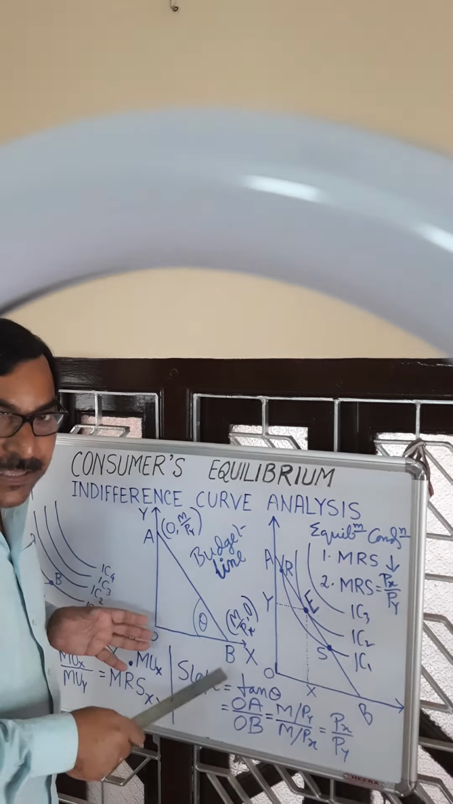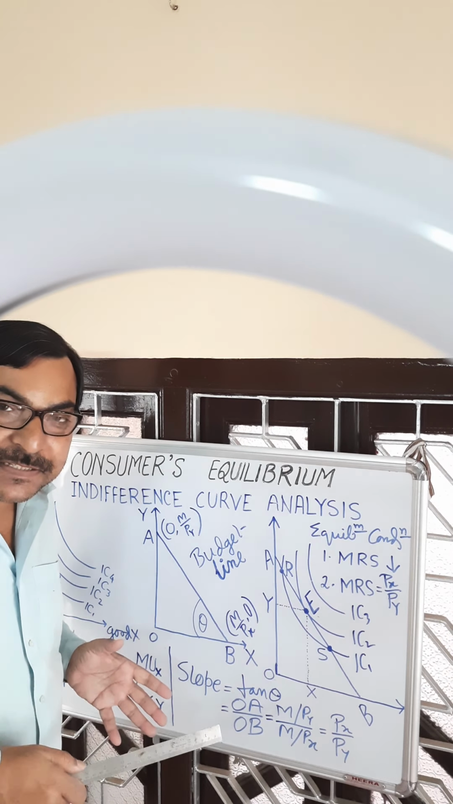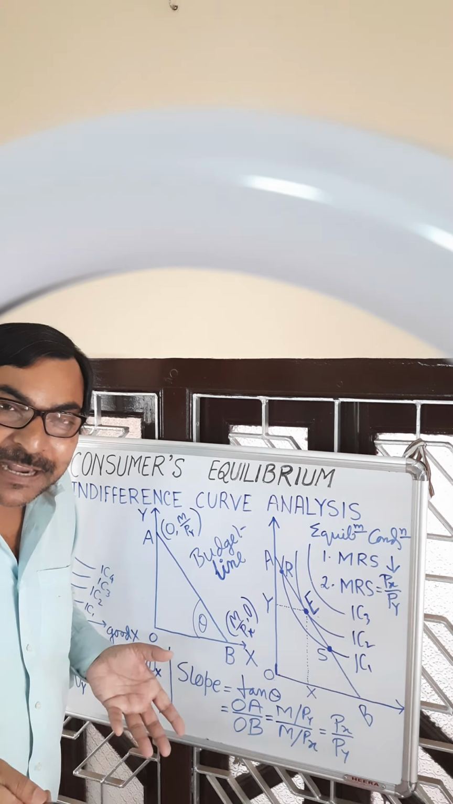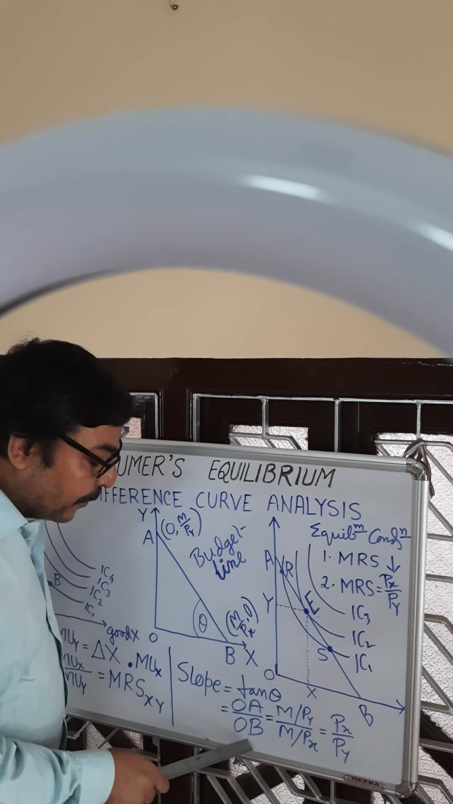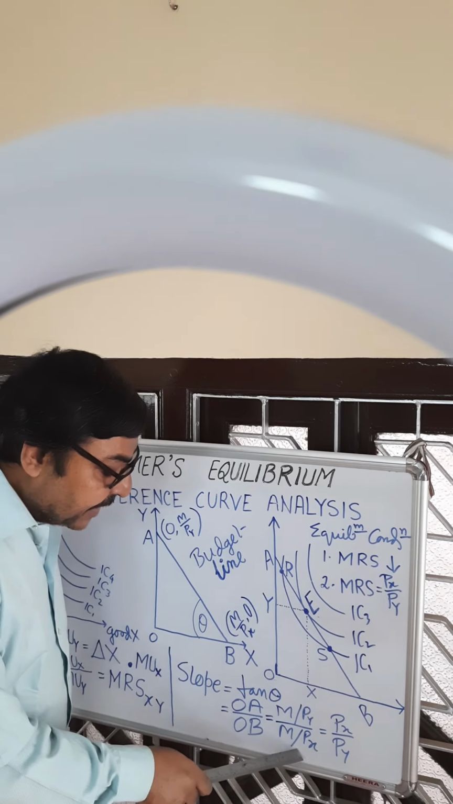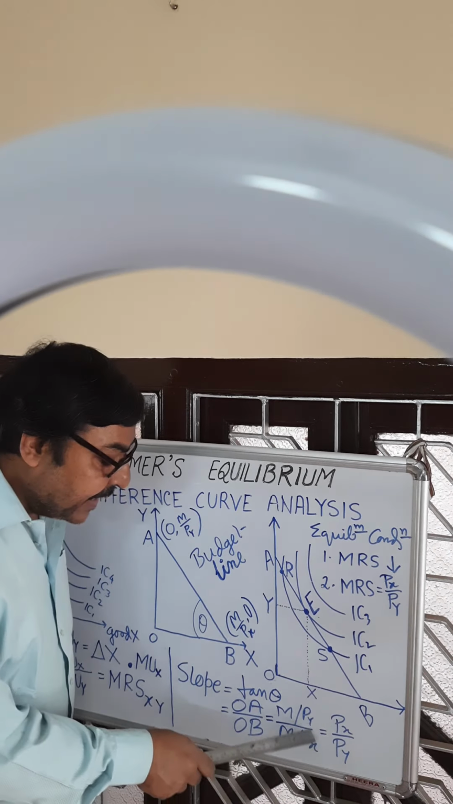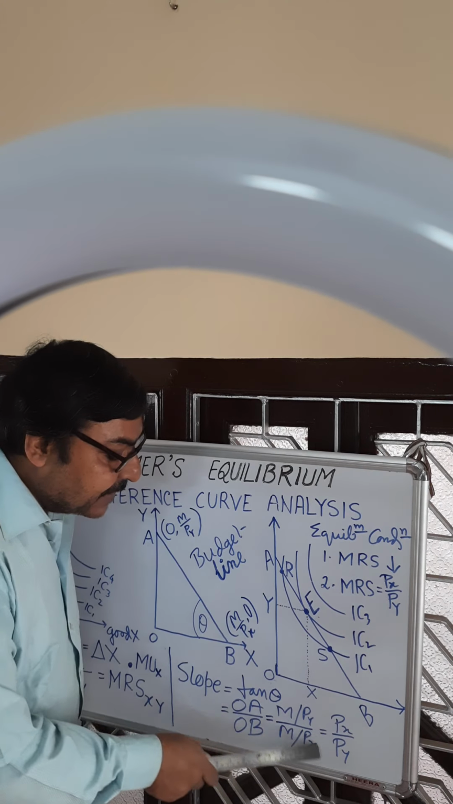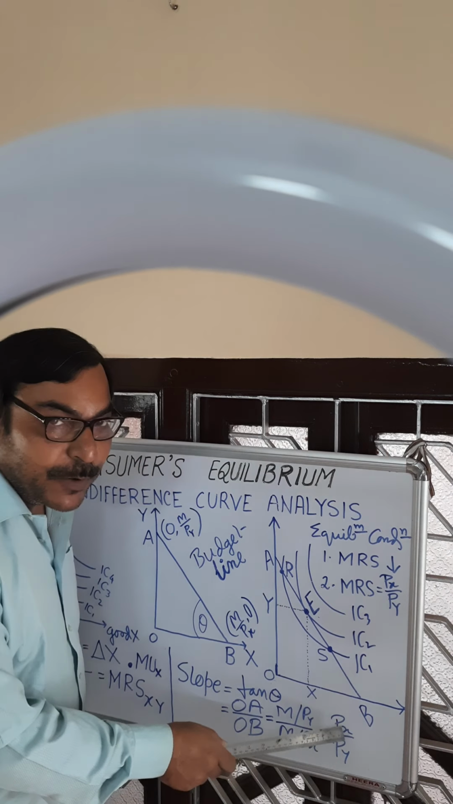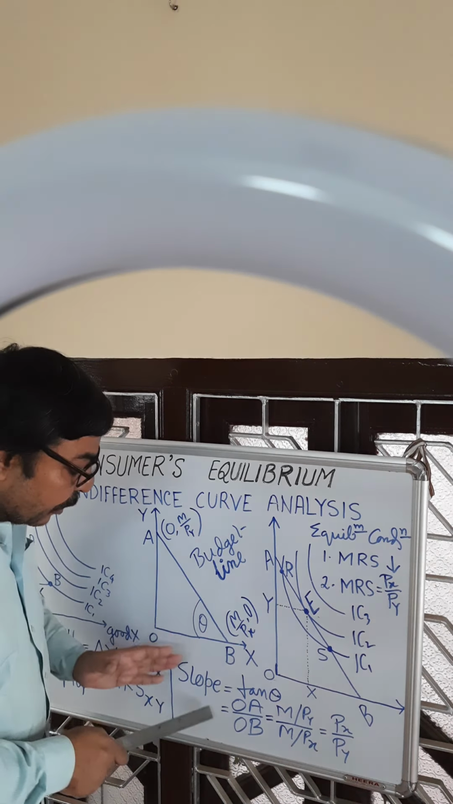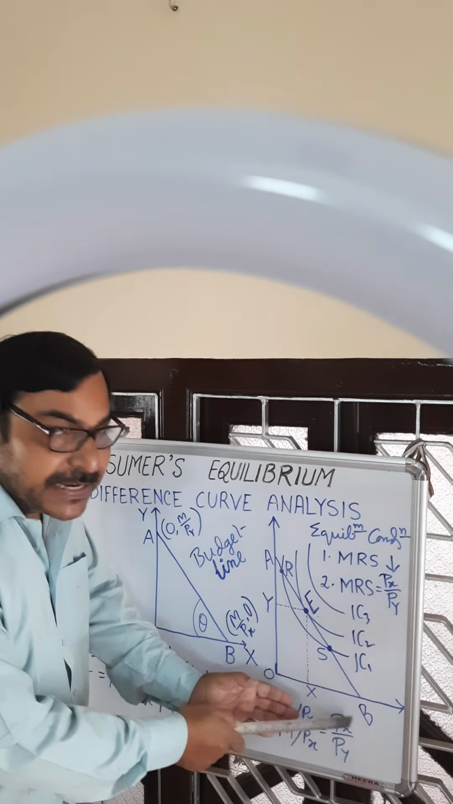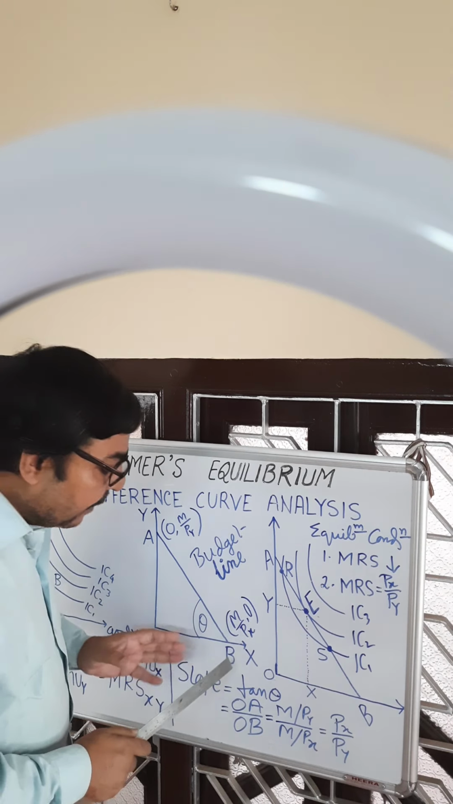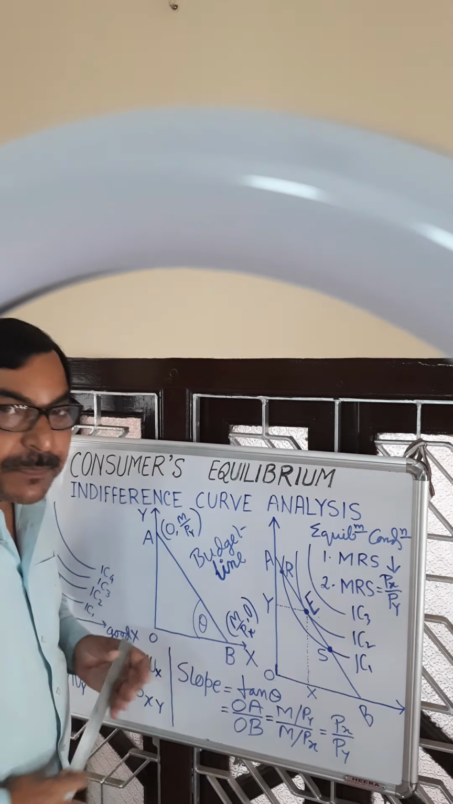Similarly, OB is the maximum amount of good X that can be purchased by spending the entire amount on good X. That is also equal to money in hand divided by price of X. OB is equal to M, for money in hand, divided by PX, the price of X. M by PY divided by M by PX: ultimately we get the ratio of price of X and price of Y. So always keep in mind, the slope of the budget line is the price ratio. The slope of the indifference curve is the marginal rate of substitution, and the slope of the budget line is the price ratio PX by PY.